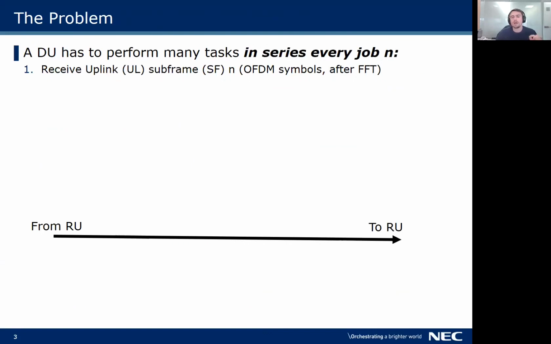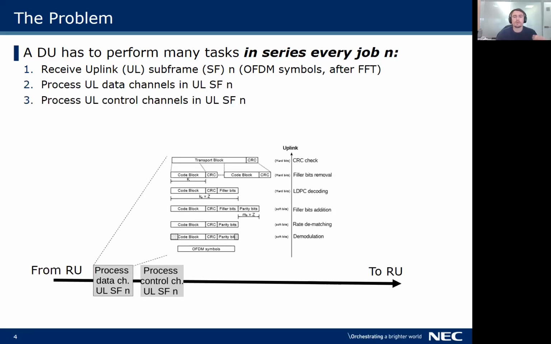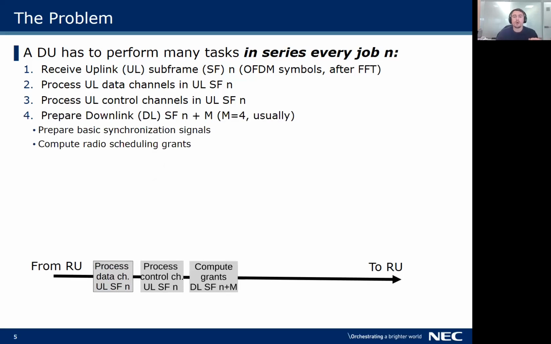Every 1 millisecond, a DU receives OFDM symbols from the radio unit encoding one uplink subframe. This uplink subframe carries control and data channels, including all the data transport blocks and control feedback sent by the users. Processing these channels consists of a set of operations such as demodulation or forward error correction decoding, which are compute intensive. Only once all these channels are processed can we then make scheduling decisions, and not before, because the uplink data and control channels carry information that is needed to calculate the scheduling grants, such as feedback from the users about their buffer states or the quality of their channels.